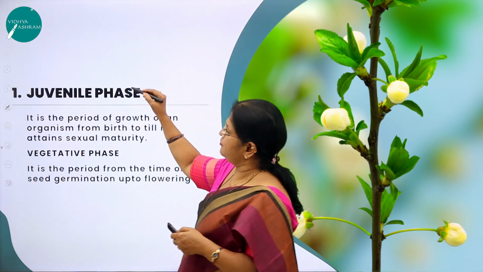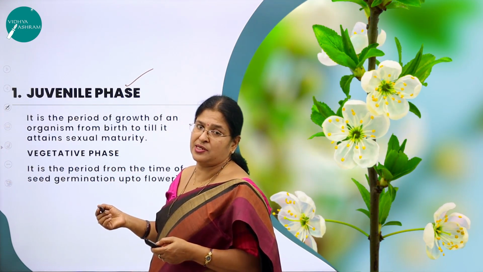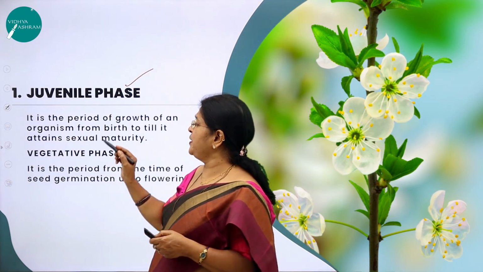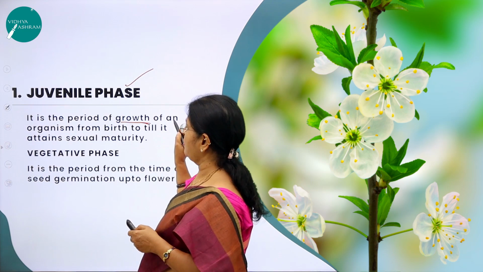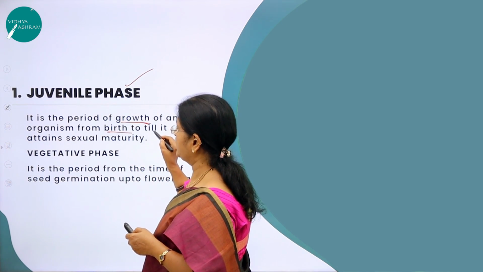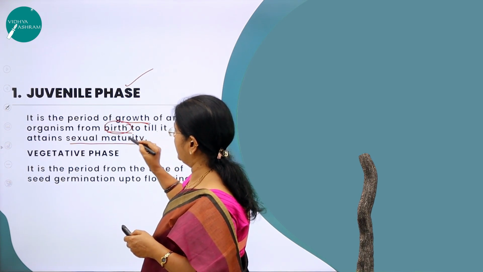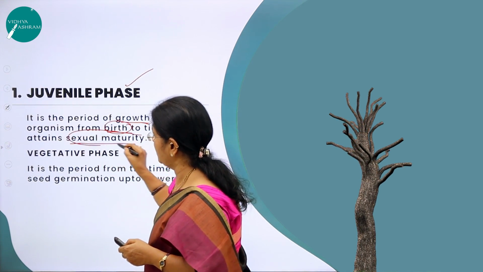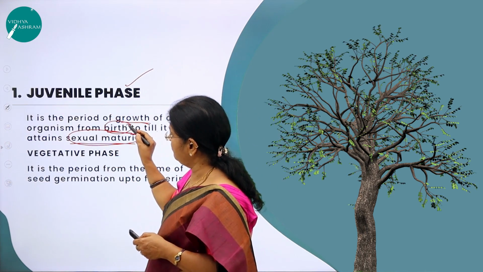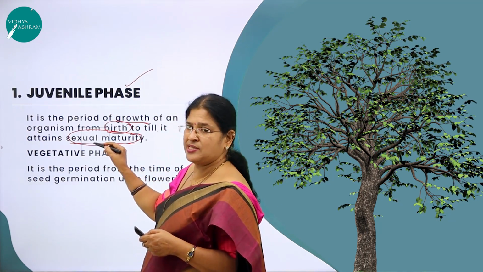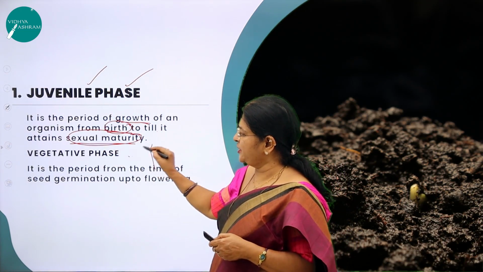Coming back to the first one, juvenile. Young ones or small ones are called juveniles. What is this juvenile phase? It is the period of growth, from the time of growth of an organism from birth till it attains maturity. From the time of birth till it attains sexual maturity is called the juvenile phase. Then what is this vegetative phase?